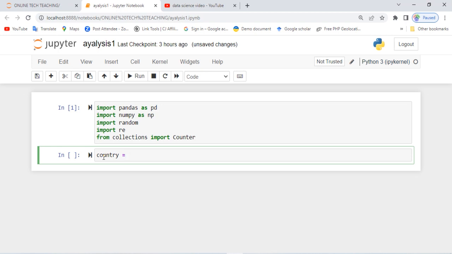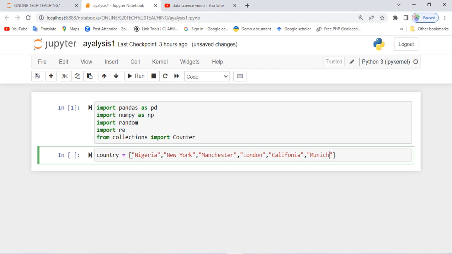Now, that is why I define the first variable name. I say country. We are going to pass it, first, I want to list the country name here, Nigeria. Secondly, we have New York. Then we have another one called Manchester. Okay, we have another one called London. We have another one called California.